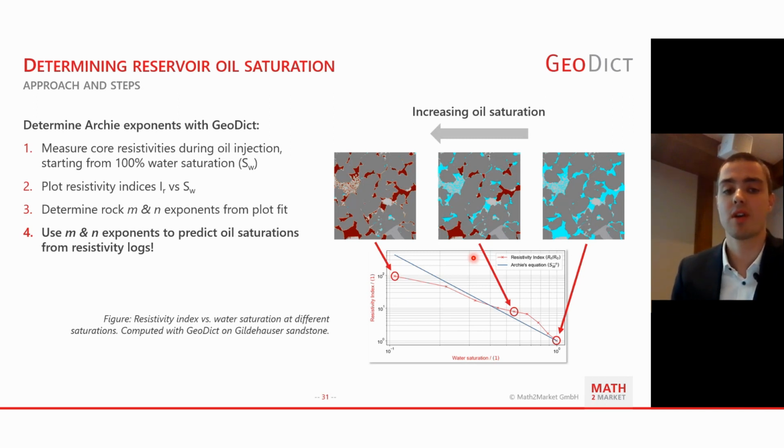Then by plotting the resistivity, expressed through the resistivity index, at different water saturations, you're able to determine the M and N exponents, and later you use them in calibration of your Archie's equation and of your resistivity logs.